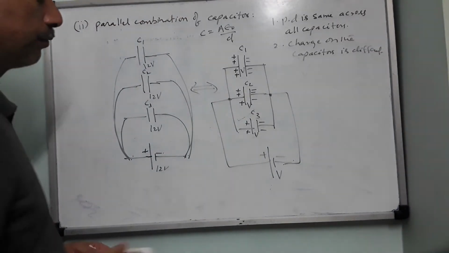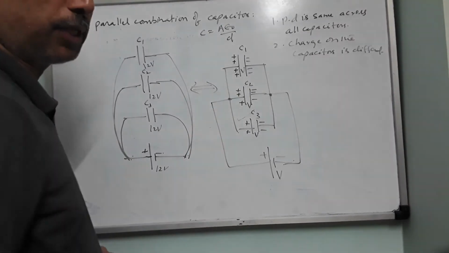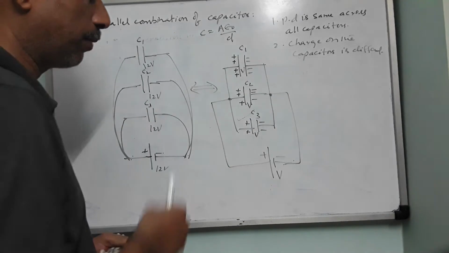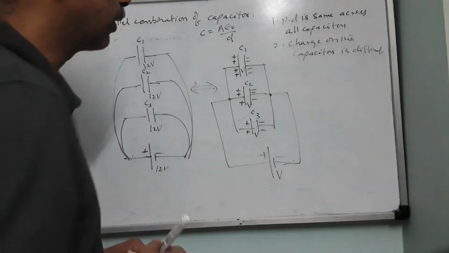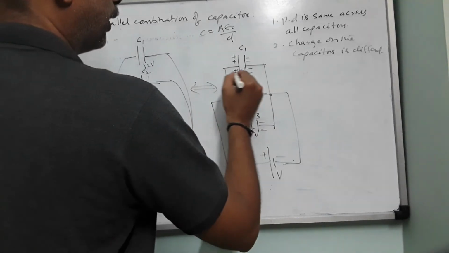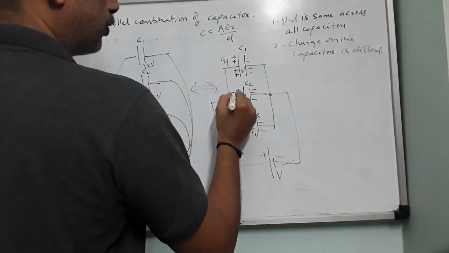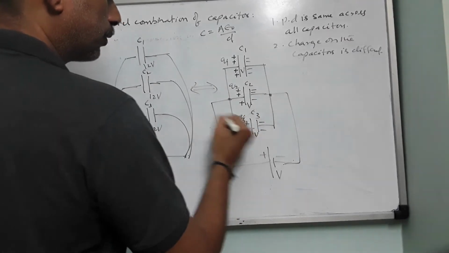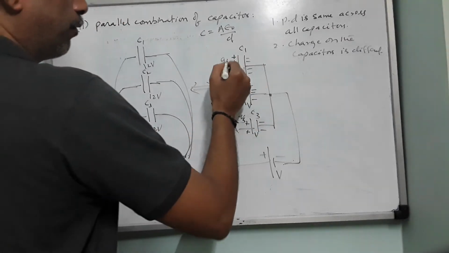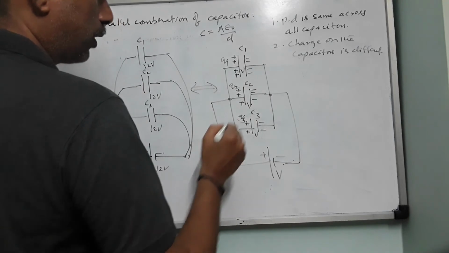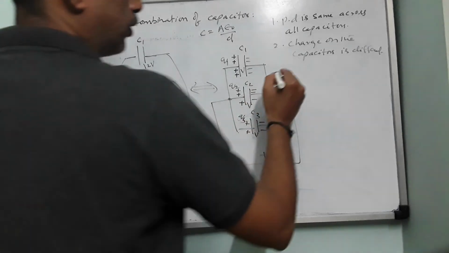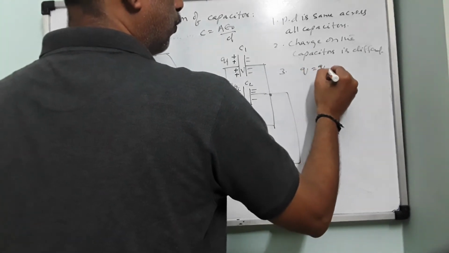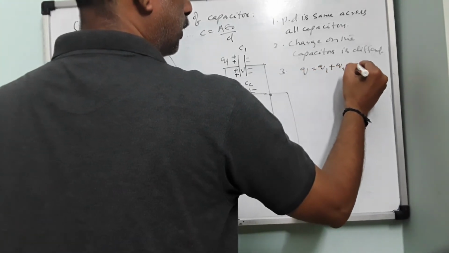So this battery is supplying some charge to the capacitors. When you add all these charges, it should be equal to the charge supplied by the battery. So this charge I will name Q1, this charge is Q2, and this charge is Q3. So C1 will develop Q1 charge, C2 will develop Q2 charge, and C3 will develop Q3 charge. Therefore, the total charge Q must be equal to Q1 plus Q2 plus Q3.